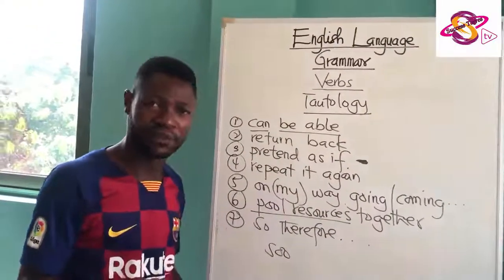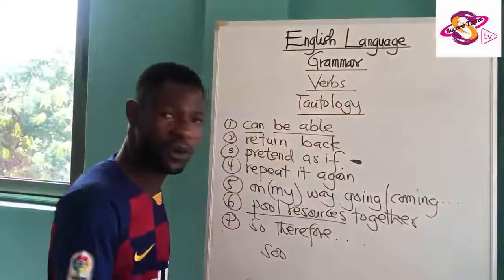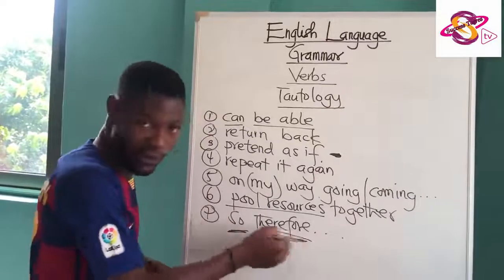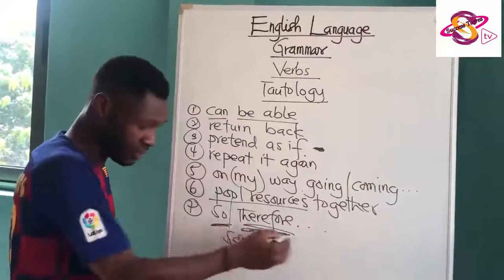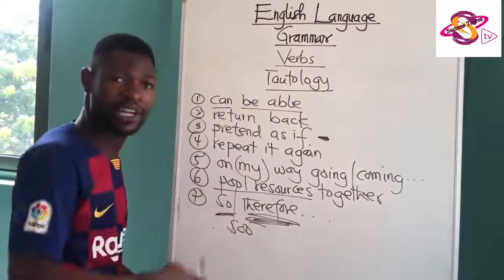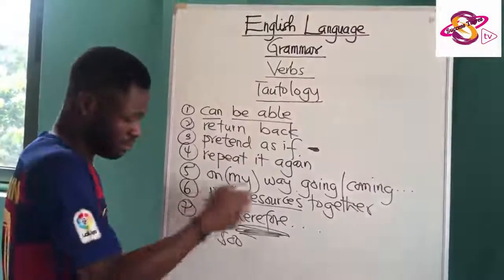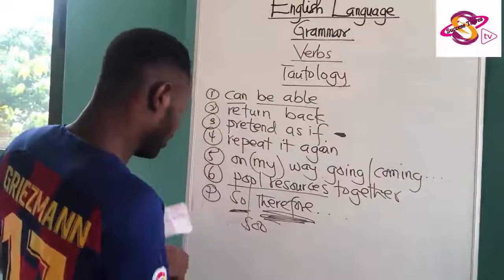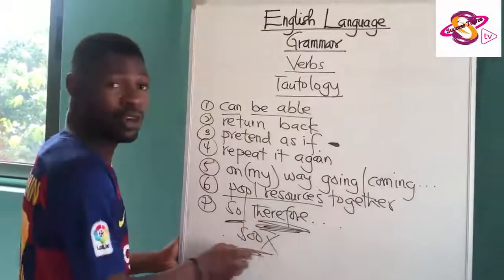So beautiful. And so as we write "so therefore," no. What "so" denotes is the same as "therefore." What "so" will do, "therefore" will do. Drop one and use the other. You don't use the two together. So we don't have anything like double "so."